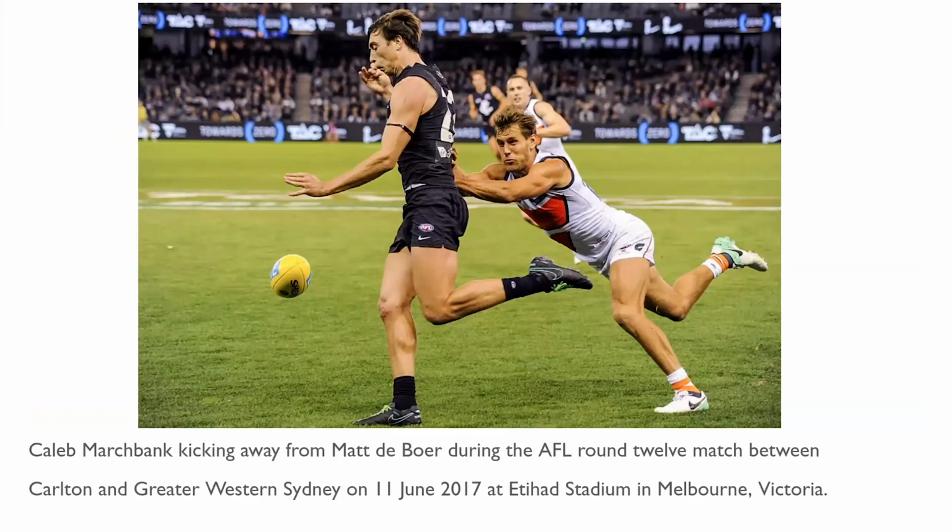Now, I'd like you to take a look at this picture featuring Australian football players Caleb Marchbank and Matt DeBoer. After reading the caption and assuming you're not already familiar with them, can you tell me who in the image is Caleb and who is Matt? Caleb is kicking the ball away from Matt. For humans, it's easy to associate what's happening in this picture with what's described in the caption. But for AI models, this is a difficult task that requires complex visual reasoning skills. In this paper, we explore how models might begin to tackle such tasks in the context of difficult real-world examples.